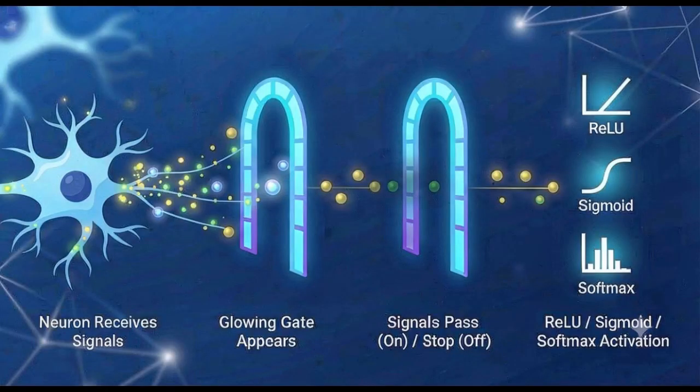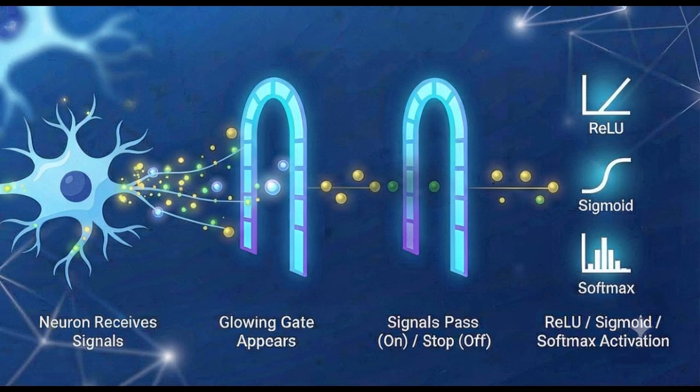So far, we've learned that neurons receive information, process it, and produce an output. But should every neuron always pass its output to the next layer? The answer is no. Before passing information forward, each neuron makes a small decision using an activation function. Think of it as a gate or a switch.